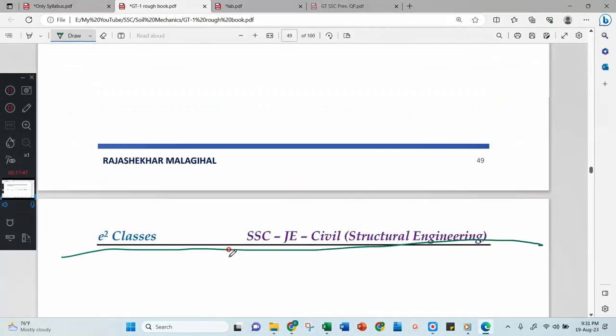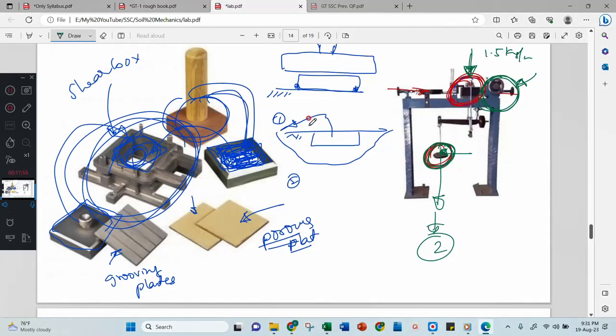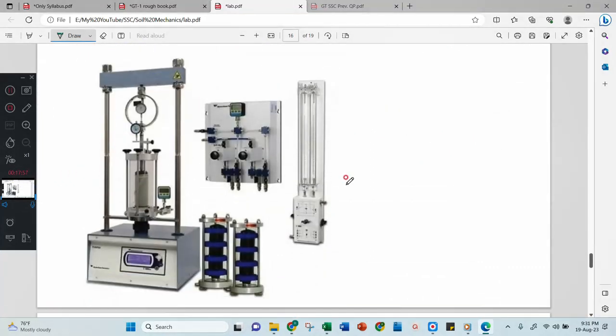Now to address these demerits, I will have one more test, called the triaxial test. Quickly I will go through the triaxial apparatus, then I will come back. Look here, this is a triaxial apparatus and this is called the loading frame, and these are just vertical columns. Then a machine is here. Inside the machine it will apply the loads, and this is called the triaxial cell. Inside the cell there will be water.